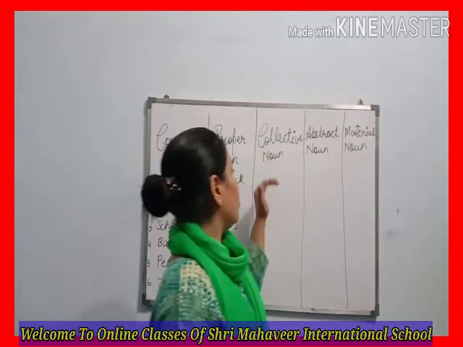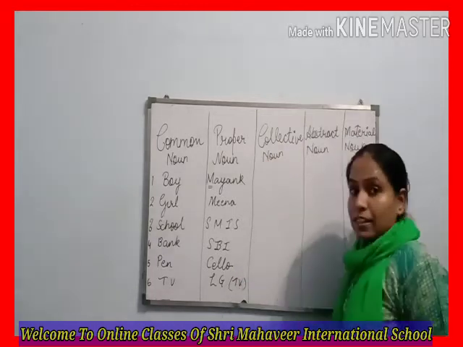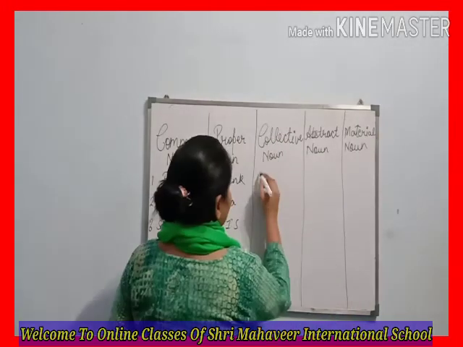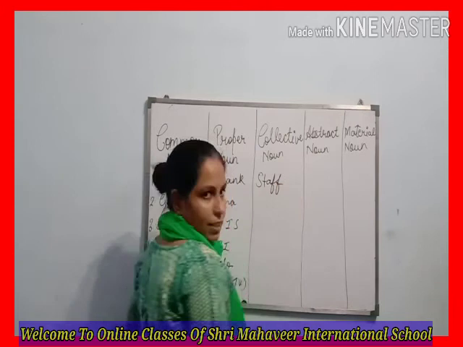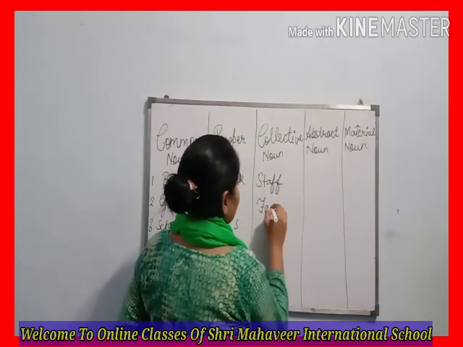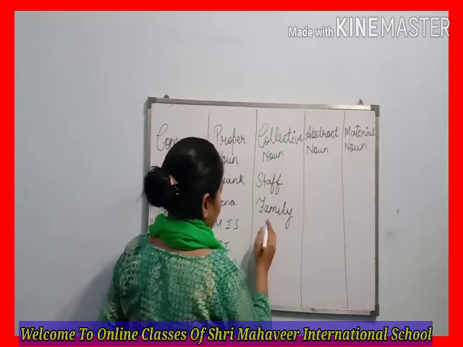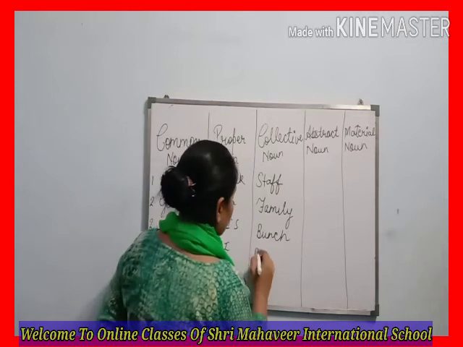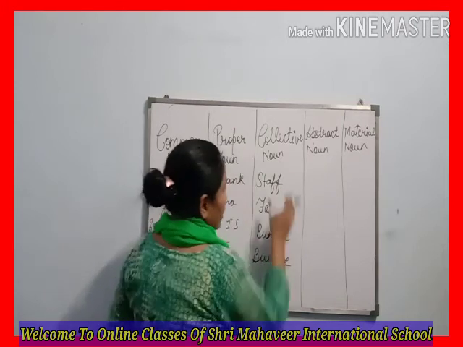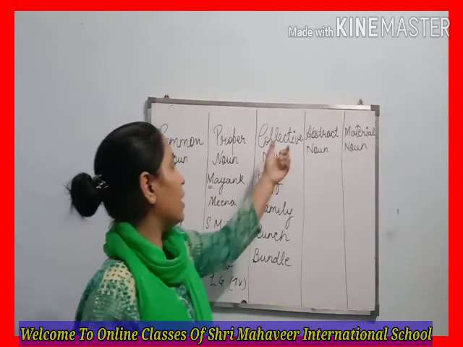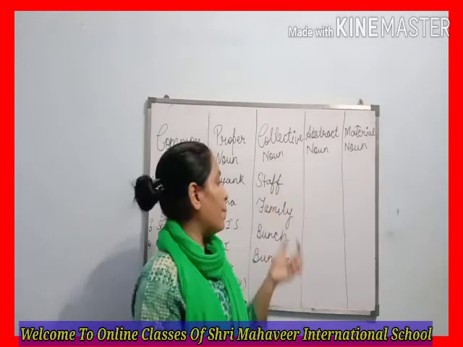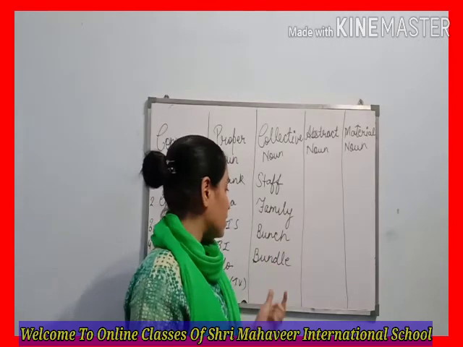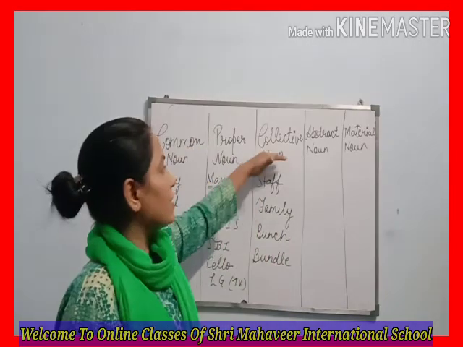Now come to the collective noun. A collective noun is a group and collection of persons, places or things. Let's write the examples. I write here staff of teachers, family, then bunch, bundle. So these are some examples of the collective noun. It means staff of teachers and employees, family members in one home, bunch of keys, bunch of grapes, bundle of books. So these are included as collective nouns.